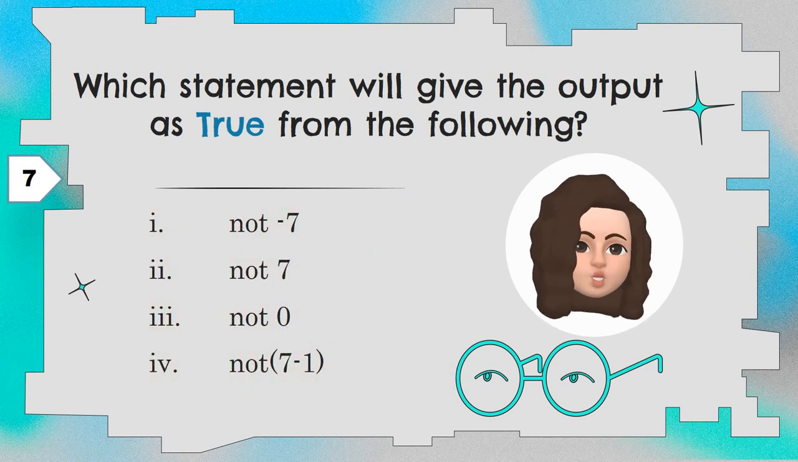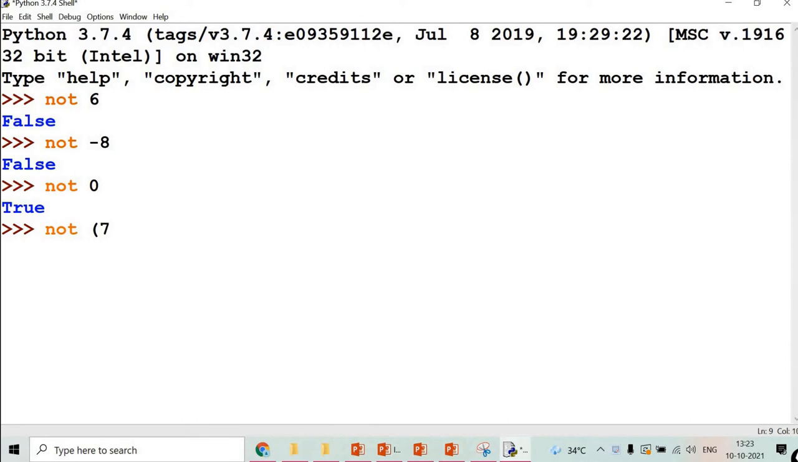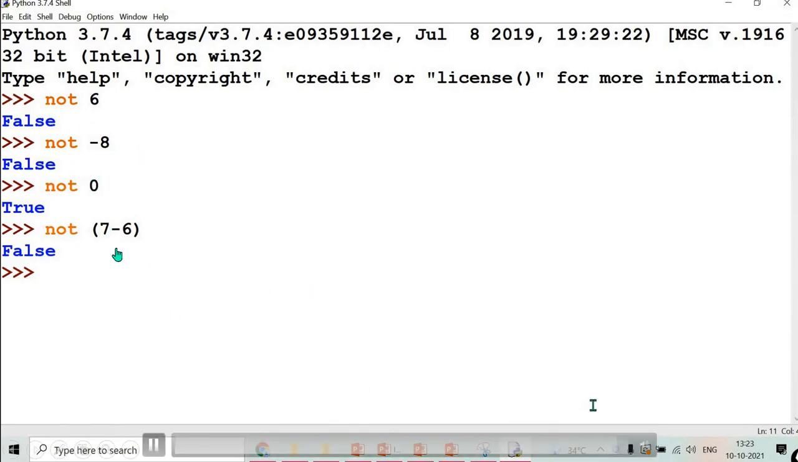For example, 5 is a non-zero number. So, not 5 will give you false, right? Let me explain with an example. Not 6. 6 is a non-zero number. The Boolean value is true. So, not 6 is false. Again, not minus 8. Minus 8 is non-zero. So, not minus 8 is false. Not 0. 0 is equal to 0. Boolean value will be false. So, not 0 will be true. Okay. Again, not 7 minus 6. 7 minus 6 is equal to 1. It is a non-zero value. So, it will be true. Now, not true will be false.